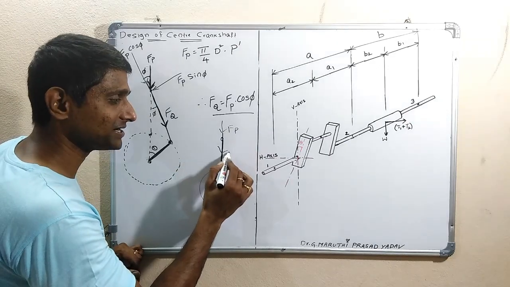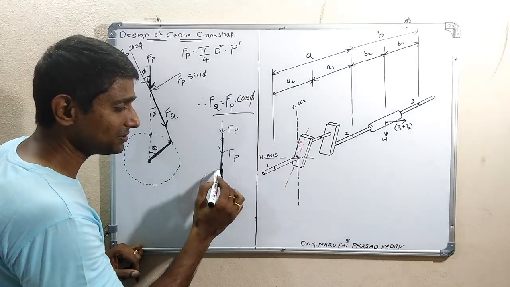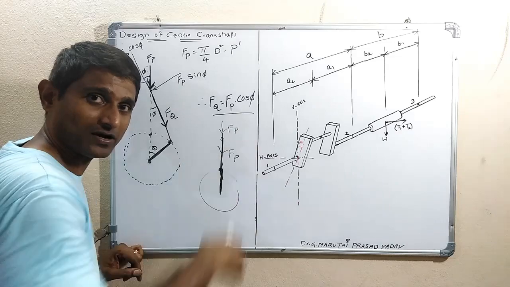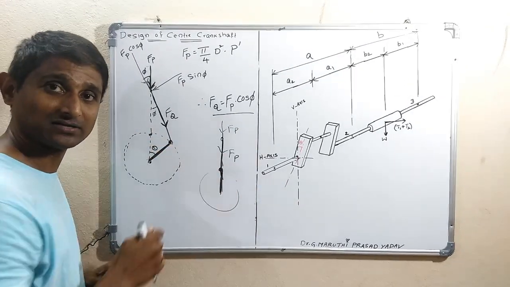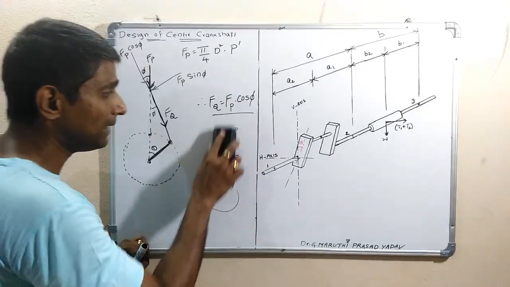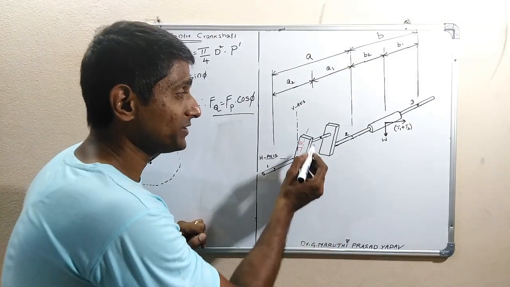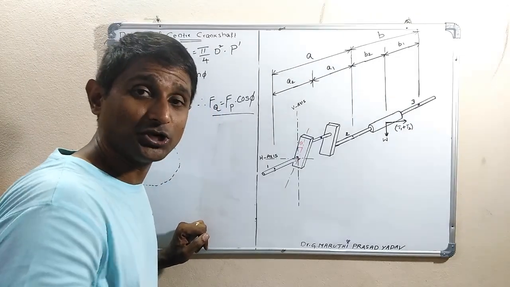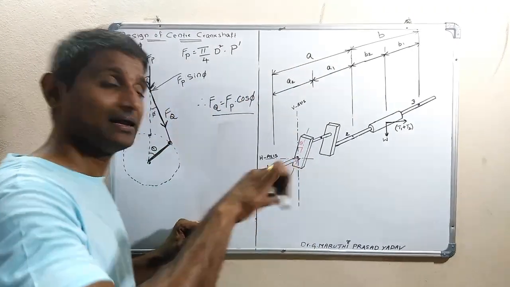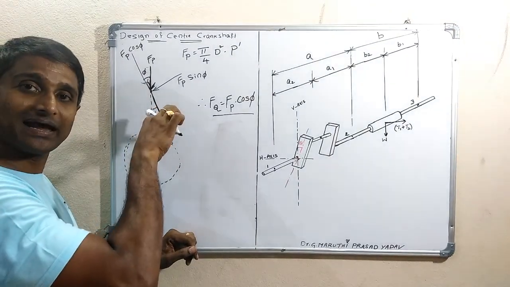Directly the same load is acting on the connecting rod. Through the connecting rod, the same load is acting on the crank pin vertically downwards. But now it is at some angle. Therefore, this is not applicable. Listen carefully. Whatever load is acting on the crank pin is equal to Fq, and that too is not vertically downward. It is at some angle. See here, at some angle it is acting.